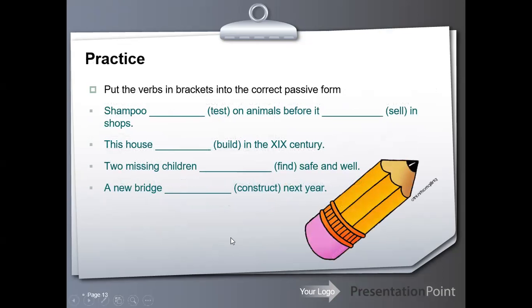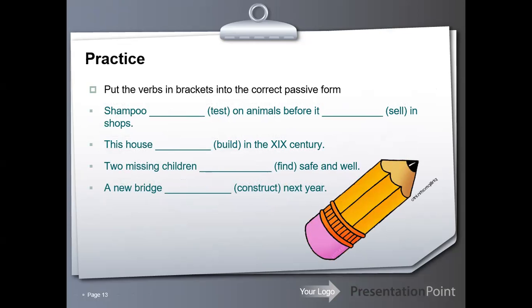Look at this example. Put the verbs in brackets into the correct passive form. Shampoo (space) test on animals before it (space) sell in shops. Think about it. The house (space) built in the X century.